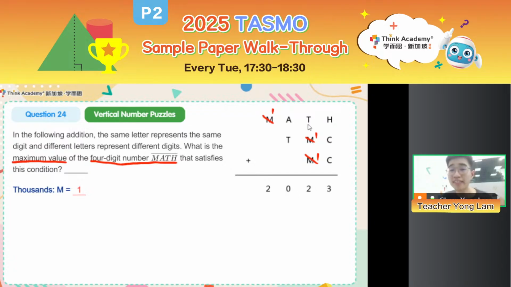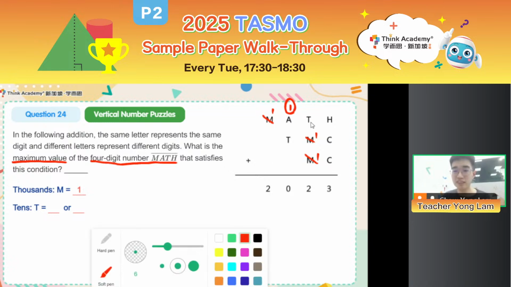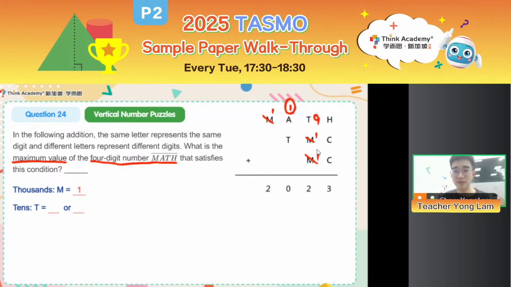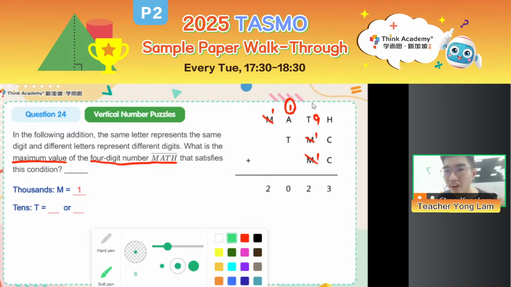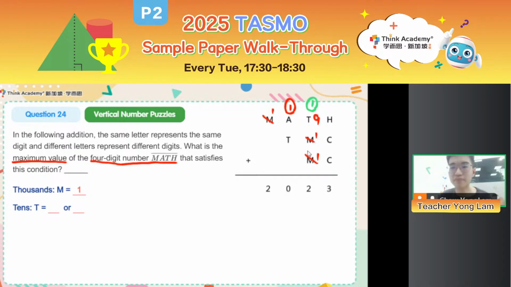That means these 3 numbers must give me a 12 instead. There must be a carryover at the hundreds place. But T is at most 9, and 9 plus 1 is already 11. How could I get 12? Well, that's because maybe there is also a carryover at the tens place itself.